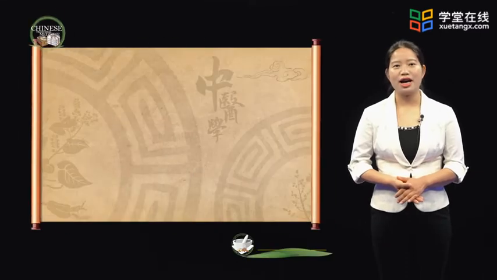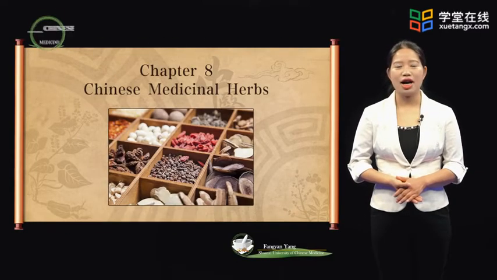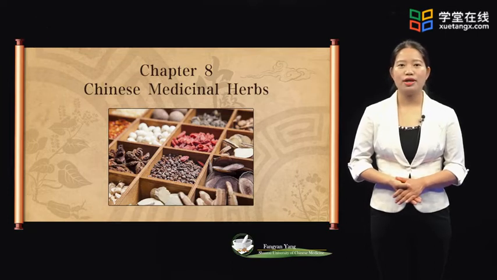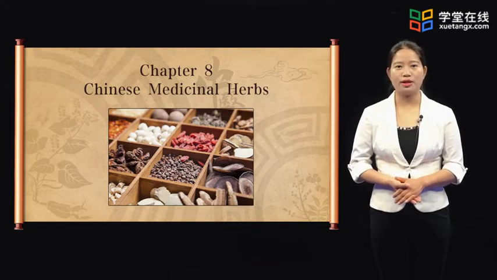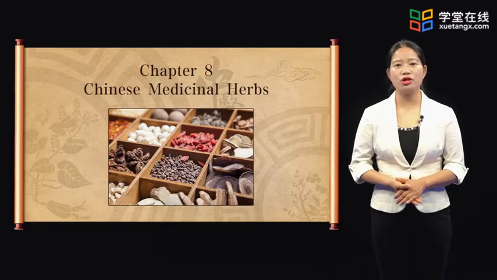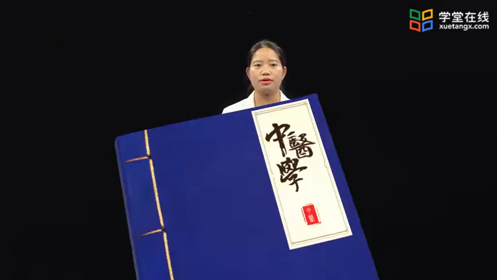Today, we are going to study a course which is called Chinese Medicinal Herbs. The reason why Chinese medicinal herbs can prevent and treat disease is due to their various internal nature, that is, the properties and actions of Chinese medicinal herbs. And they are summarized in medical practice and on the basis of the theories of yin-yang, zangfu, meridians, and the therapeutical principles of traditional Chinese medicine.